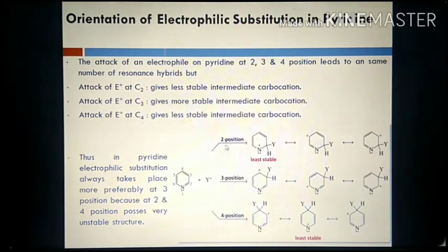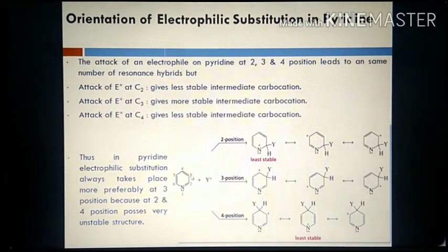You can see here, for electrophilic attack at the 2 position, one of the resonating hybrid structures has nitrogen carrying a positive charge. Attack of the electrophile at the 4 position likewise has one structure on which nitrogen carries a positive charge.